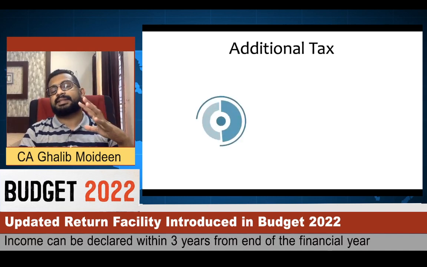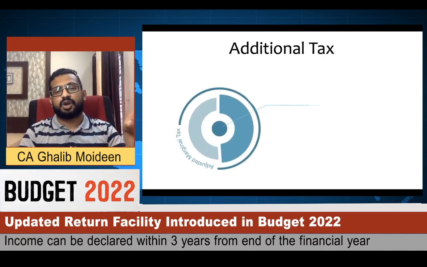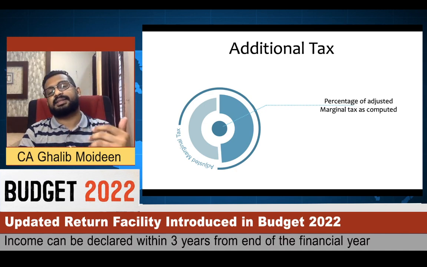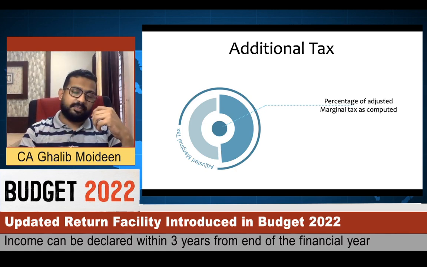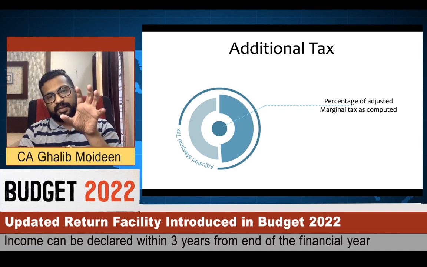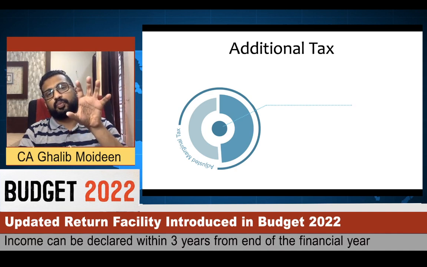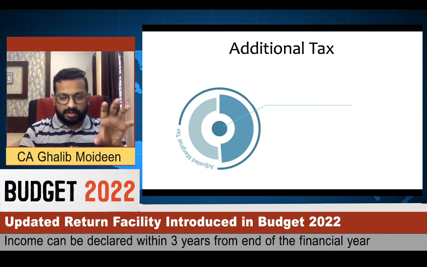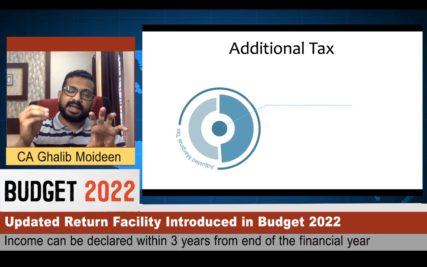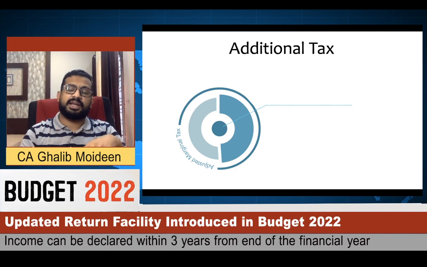Additional tax is a percentage of the extra tax that you are going to pay along with this updated income tax return. So on the marginal tax, that is the extra tax you pay along with the updated return, you have to add a percentage as additional tax and pay it along with the interest.